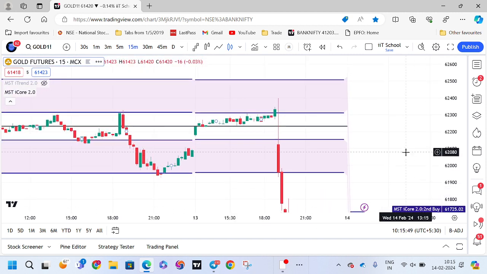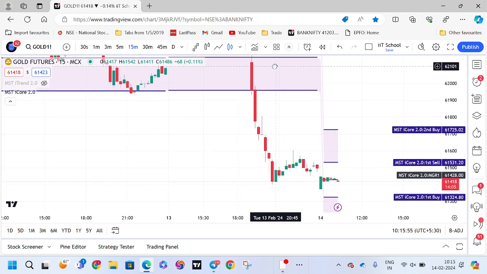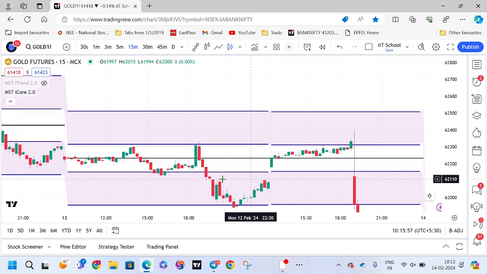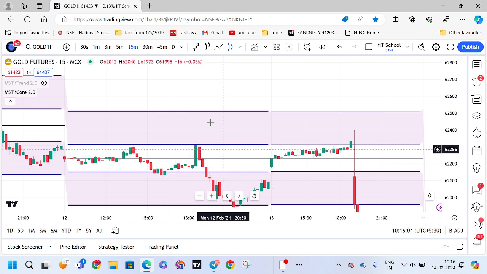And look at yesterday's performance. Yesterday, first what happened? First sell got activated. Now this buy is not valid. So all the targets have been hit. And the previous day, sell activated up to the buy level, target hit. Again sell activated, all the targets hit.